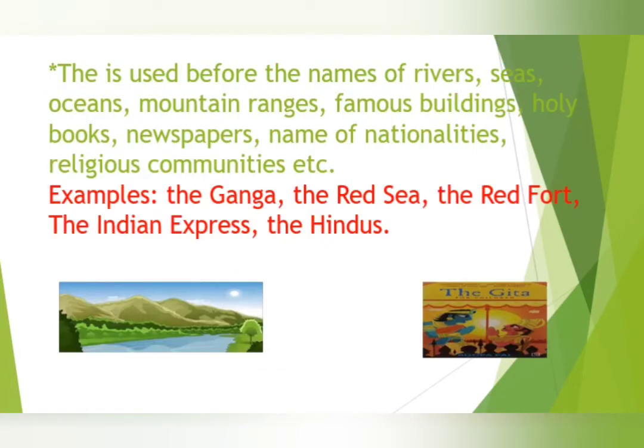The is used before the names of rivers, seas, oceans, mountain ranges, famous buildings, holy books, newspapers, names of nationalities, religious communities, etc. Example, the Ganga, the Red Sea, the Red Fort, the Indian Express, the Hindus. So you can see we have used the before all these nouns.